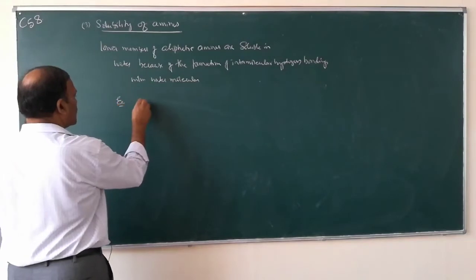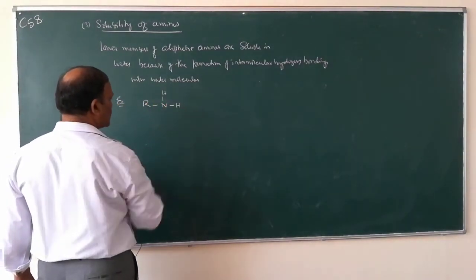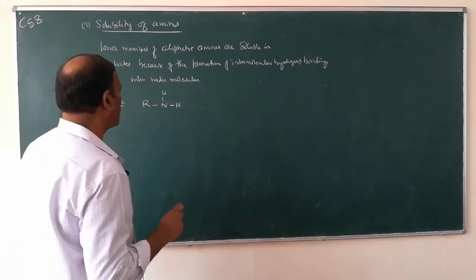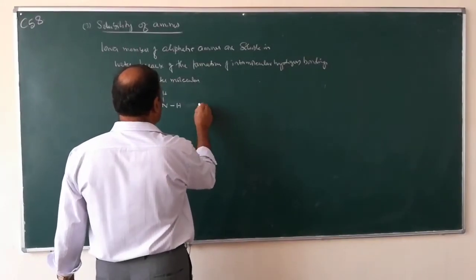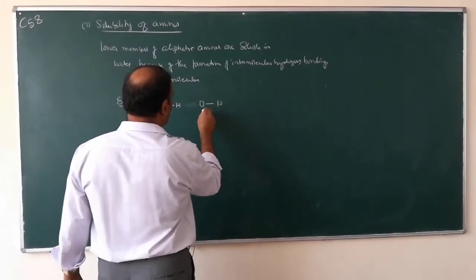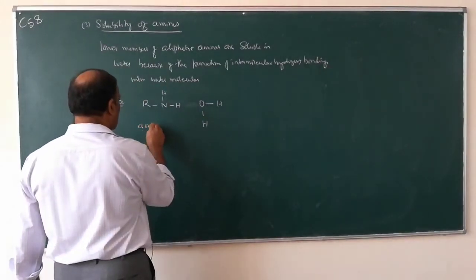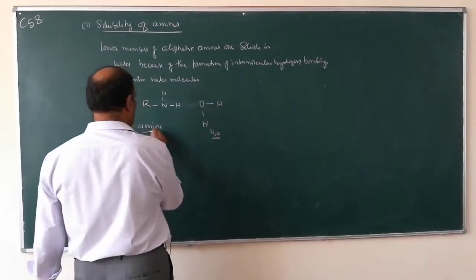Example, so this one is RNH2, a primary amine or secondary amine, whatever it may be, plus this one is OH2. So this one is an amine and this one is a water molecule.